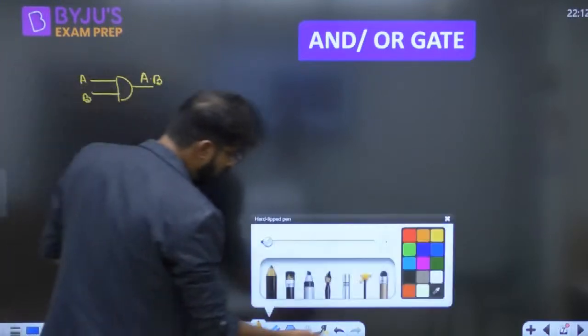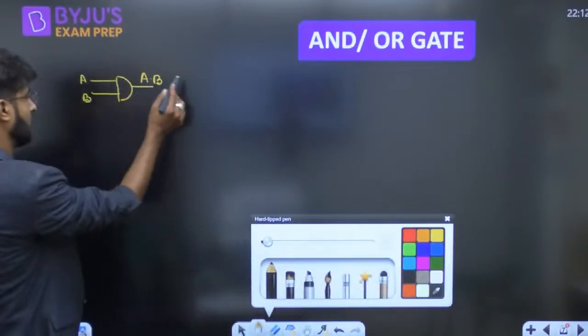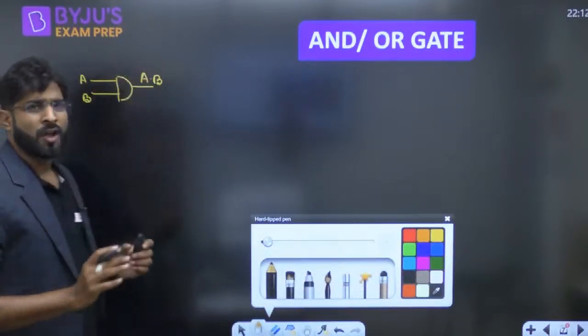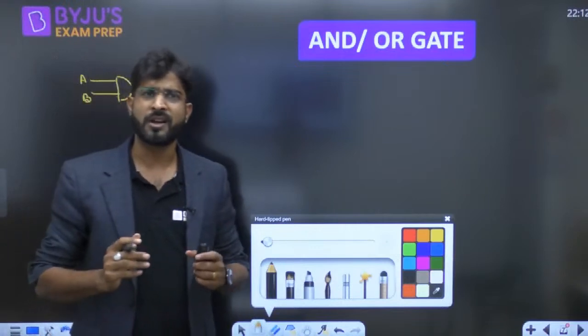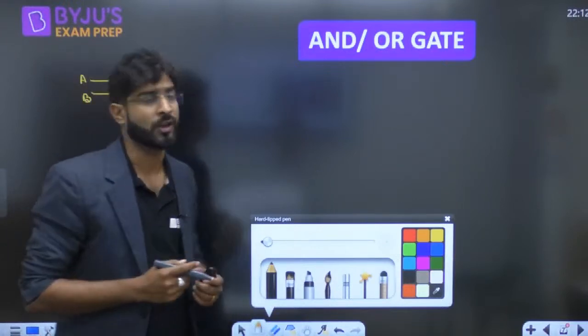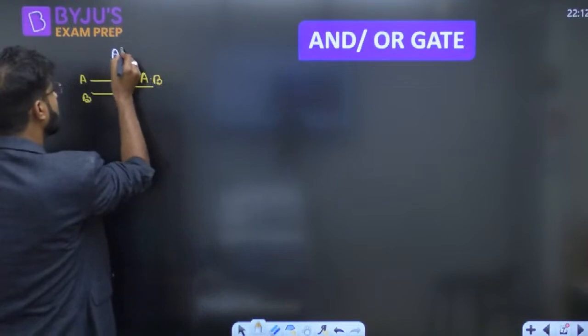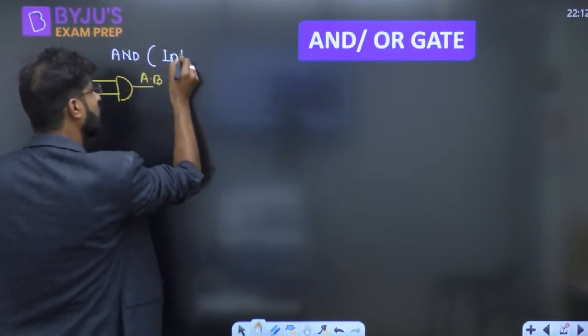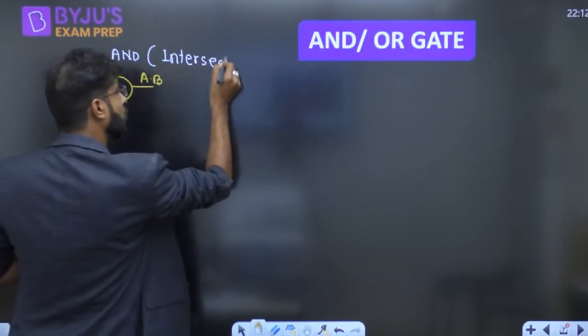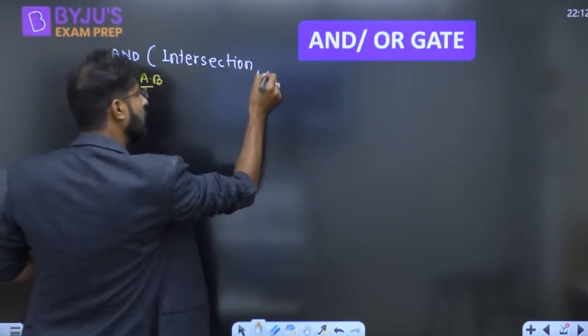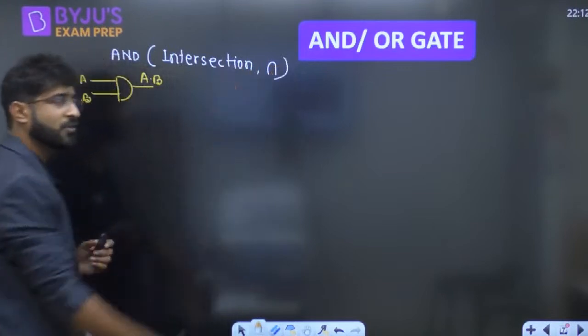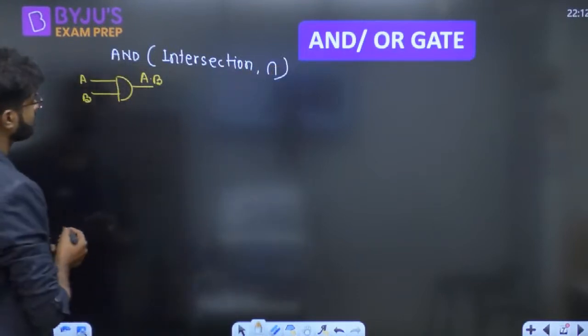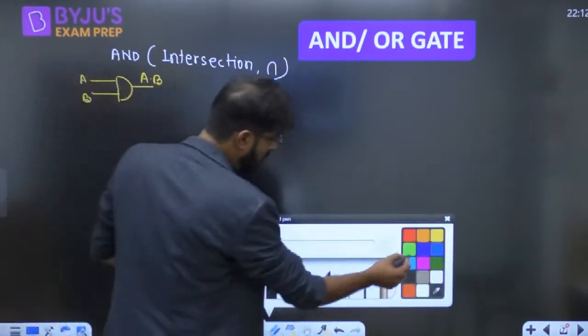Now everyone, if you want to discuss the AND gate, this is called AND. One thing more: every logic gate is a derivative of set theory. So AND is nothing but either the word AND or the word intersection. Intersection means common, as you remember from the symbol in set theory. Common. And how does the OR gate look?